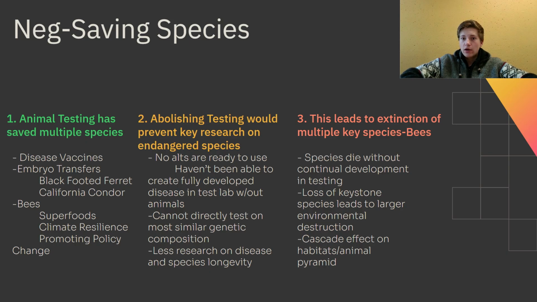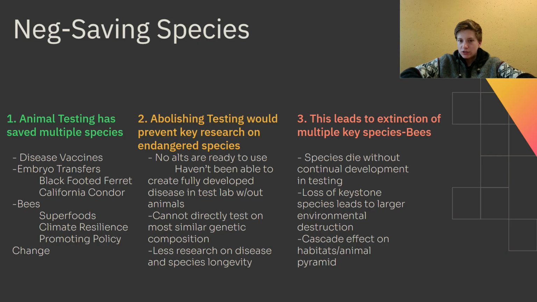This leads to the third part, that it might cause extinction of multiple keystone species, specifically referring to bees, and that species are likely to die due to critical condition without continual development in testing. Our efforts right now have led to the saving of lives for multiple species, but without further testing and development, those species are likely to die due to the rapid changes in the world, such as climate change.